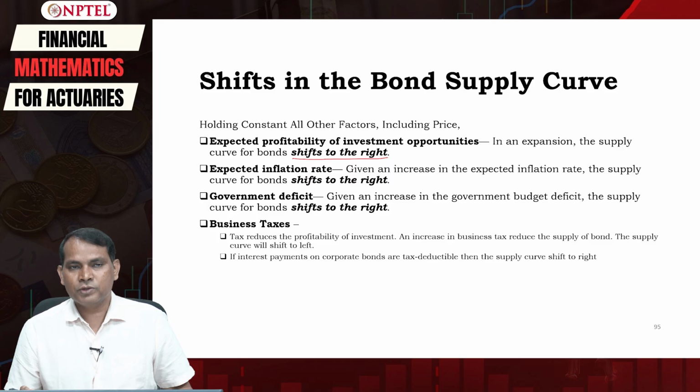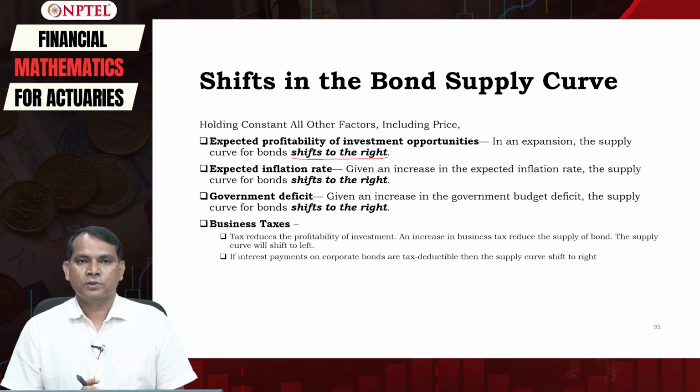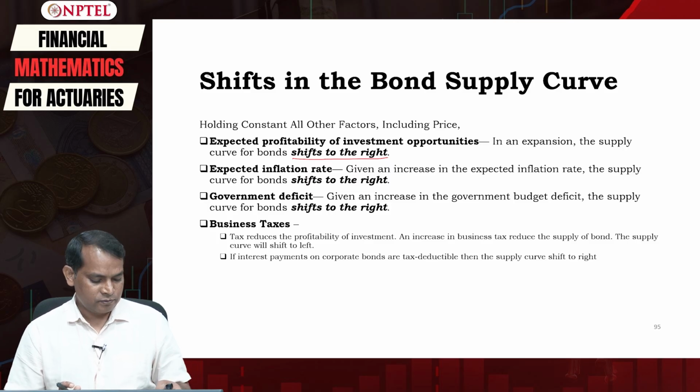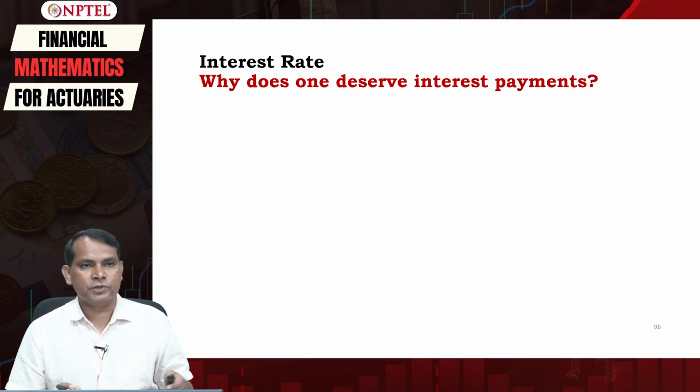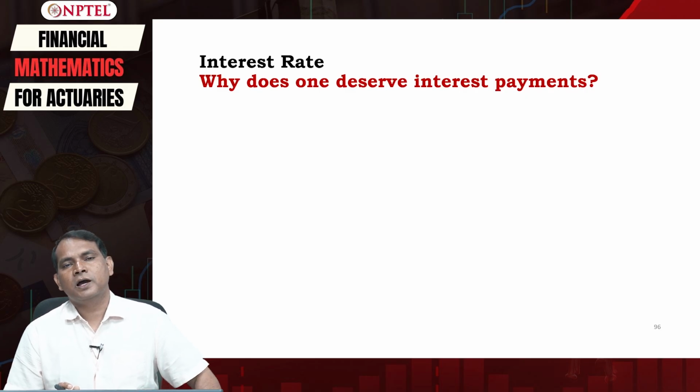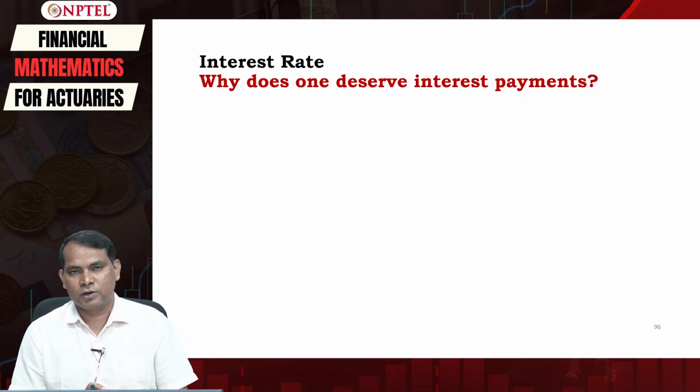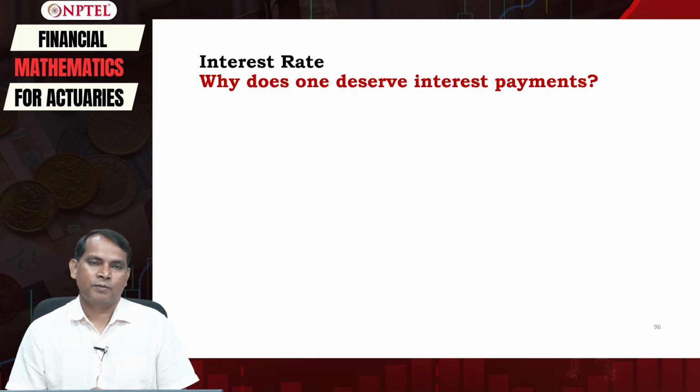So now you have understood both the factors that are determining the demand for bonds and the factors that are determining the supply of bonds. Now in equilibrium, therefore, supply is supposed to be equal to demand for bonds.